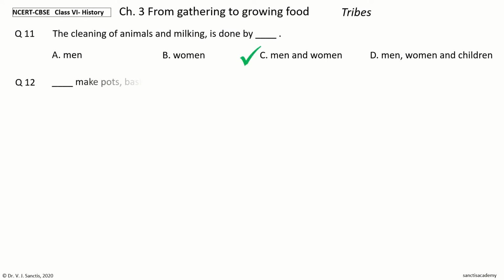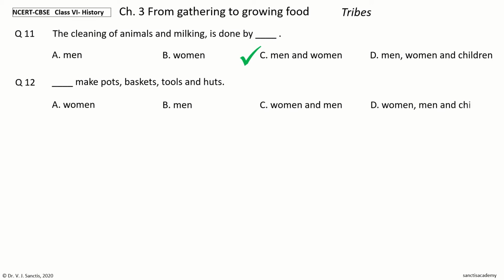Question 12. Dash make pots, baskets, tools and huts. The options are women, men, women and men, women, men and children. Your time to choose. And the correct answer is women and men. So, women and men make pots, baskets, tools and huts.